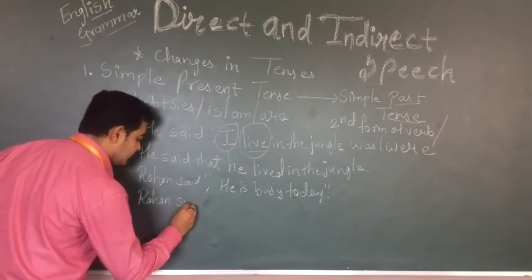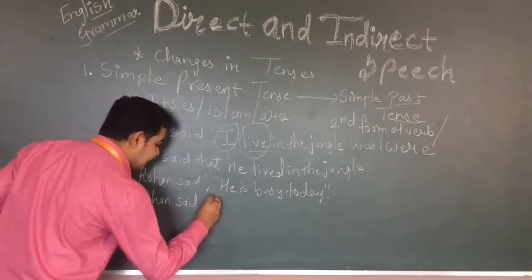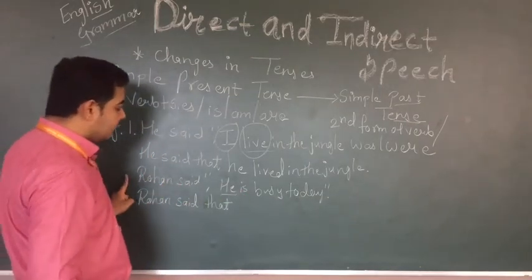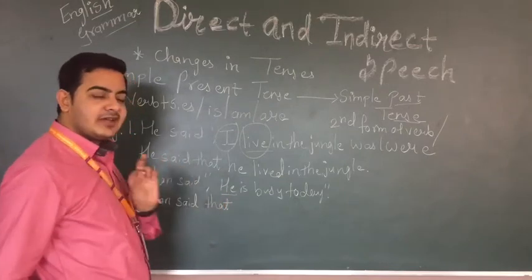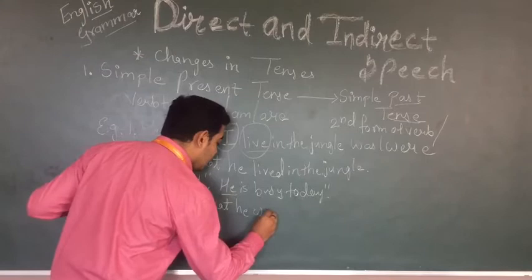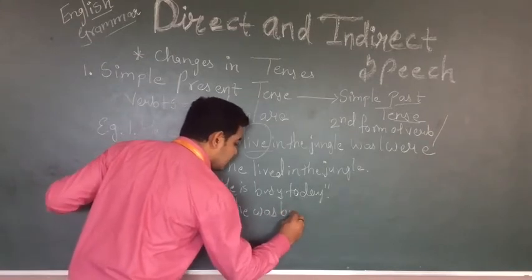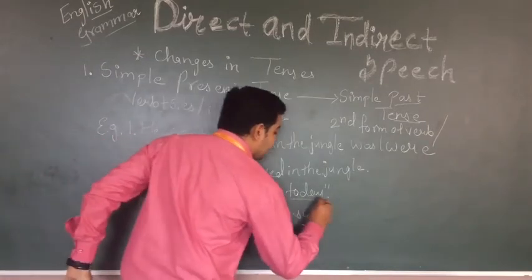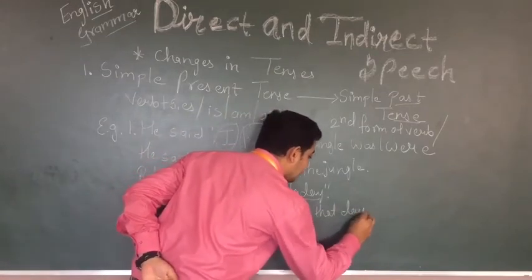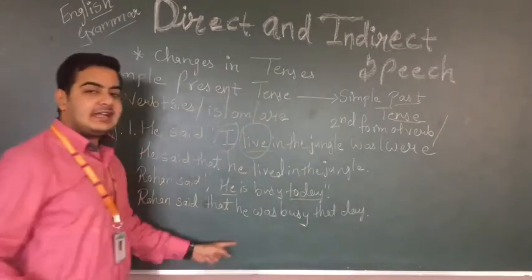Rohan said that he. Yes, we are talking about Rohan, so here he is perfectly given. Rohan said that he was busy. Today will become that day.